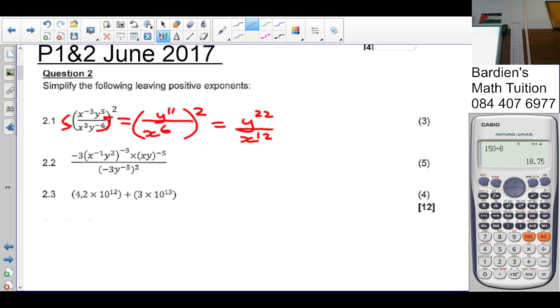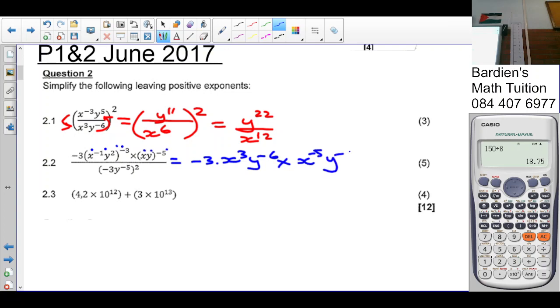The next one. Here I'm going to first sort out my exponents to make it easier. So it's going to be negative 3 times x. Now, negative 1 times negative 3 is 3. y, 2 times negative 3 is negative 6. Times x, 1 times negative 5 is negative 5.